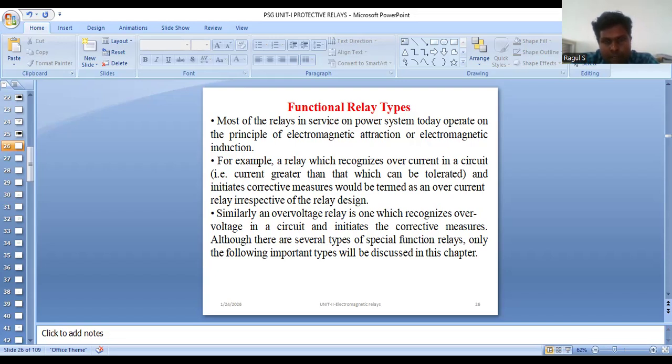The different structures are: one is the shaded pole structure, another is the watt-hour meter, or double winding structure, and another is the induction cup type structure. I hope everyone understands the electromagnetic relay and the small introduction about the induction relay.